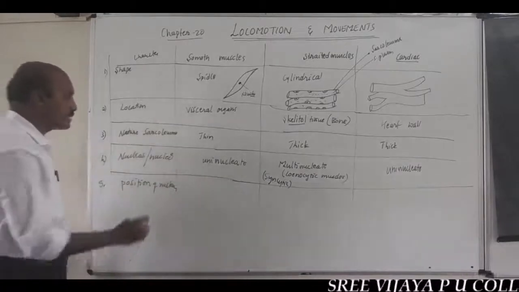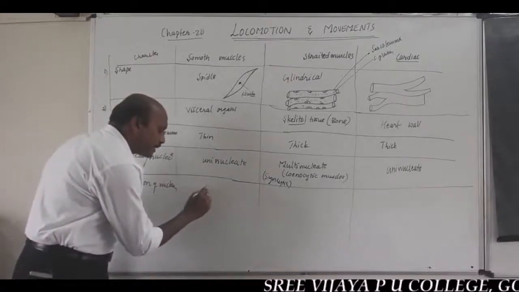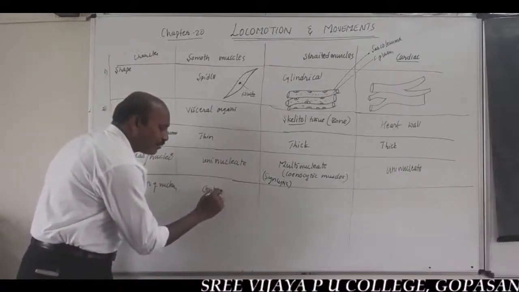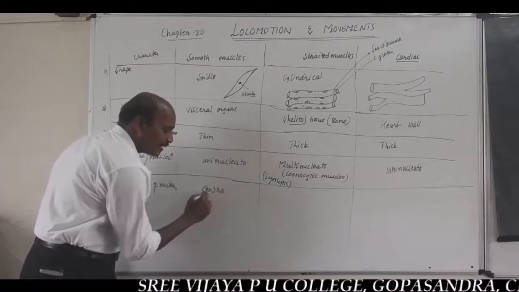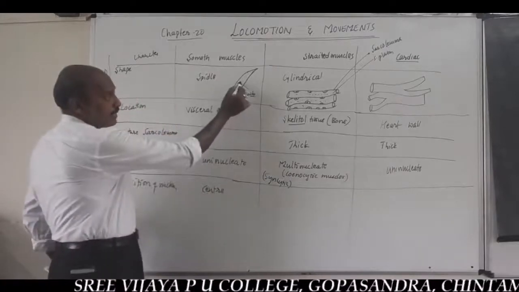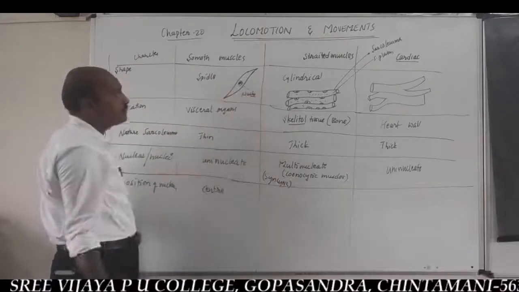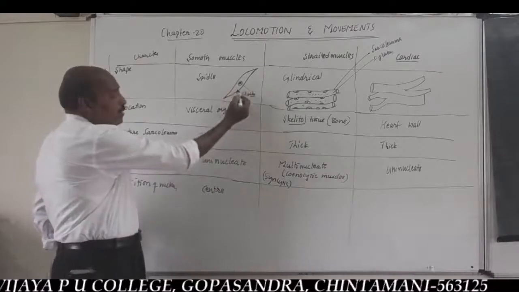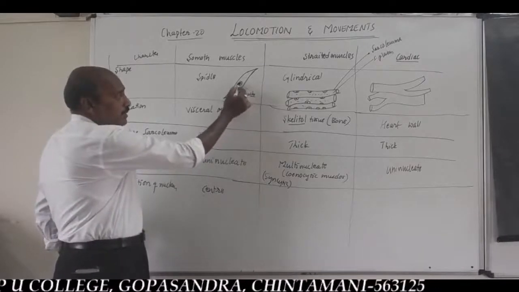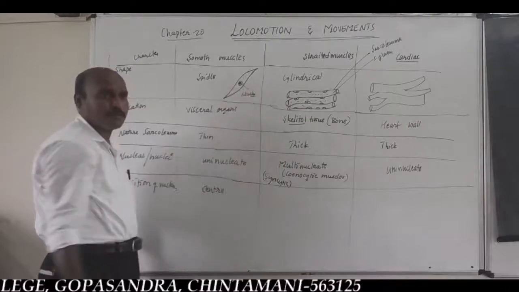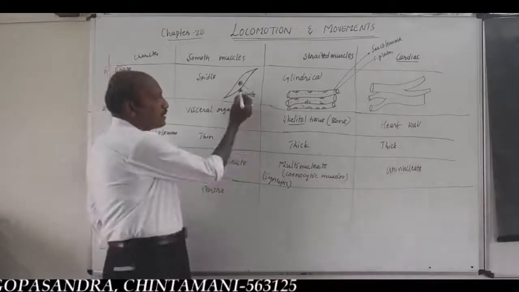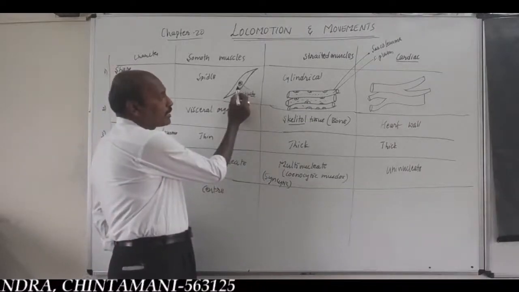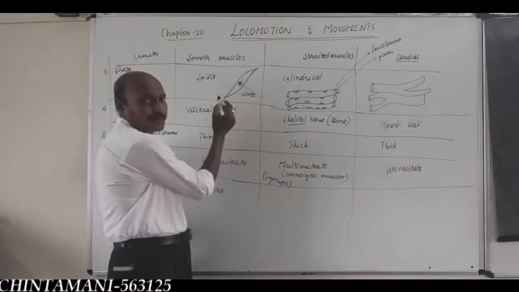In striated muscles, the nucleus is present at the center of the muscle cell? No, listen here. This is smooth muscle, visceral muscle. Here each sarcoplasm of the visceral muscle, smooth muscle, contains a single nucleus at the center of the sarcoplasm.